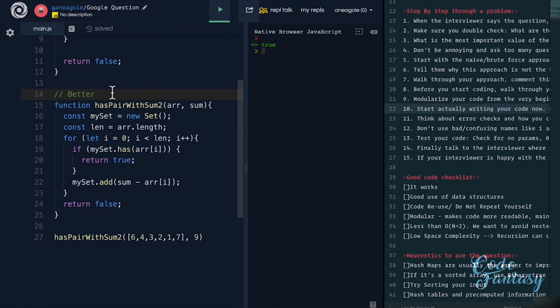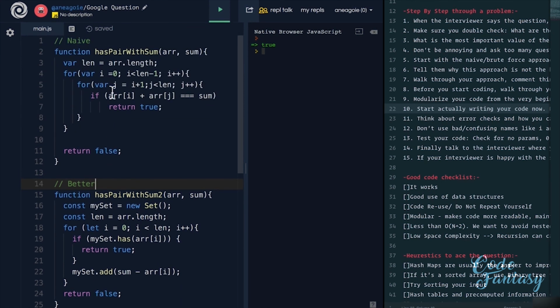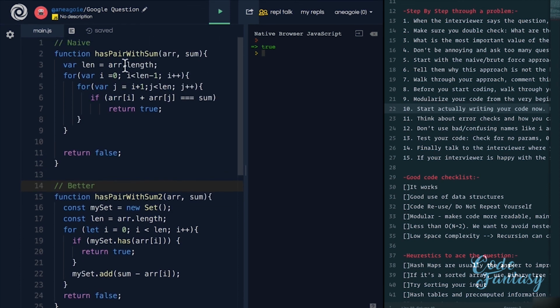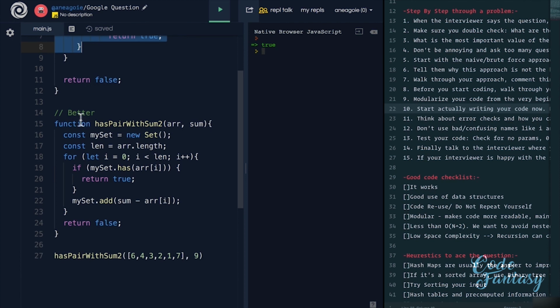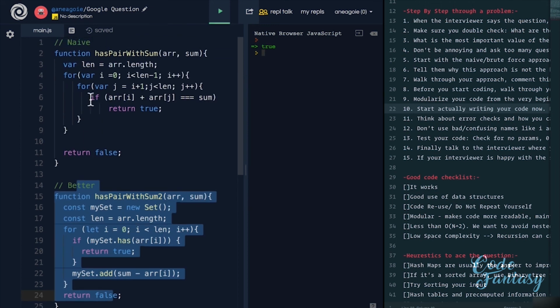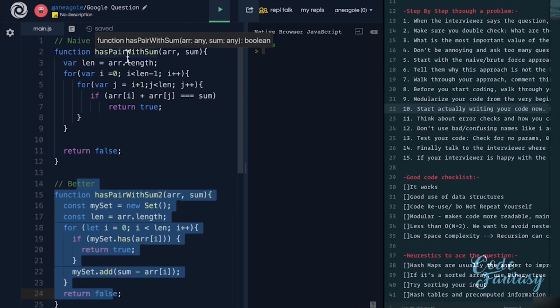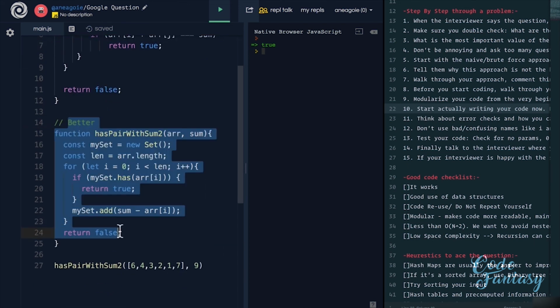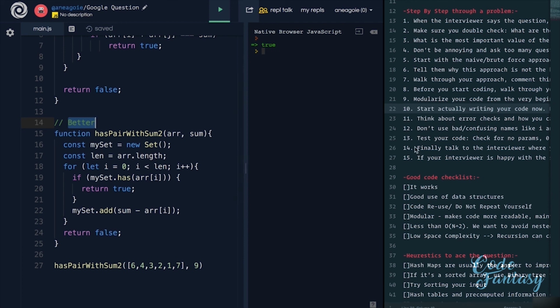But I wanted to challenge you to see if you can implement this on your own, just like the person in the Google interview did, in your own language. The naive approach and then the better approach. And try to follow these steps as you code along. Even though you already know the answer, even though you have watched the interview video, by practicing the steps and how you go from the naive to the better solution, you're going to improve that interviewing muscle. All right, I'll see you in the next video.